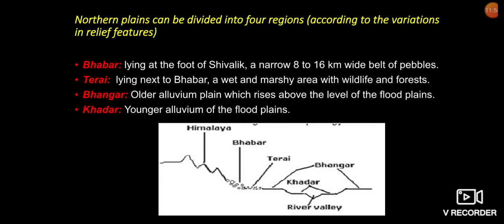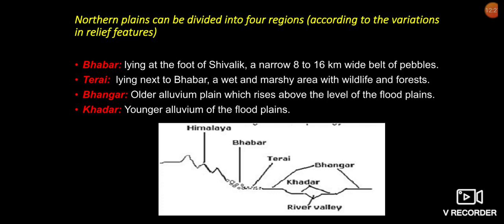The largest part of the northern plain is formed of older alluvium, and it lies above the flood plains of the rivers and presents a terrace-like feature. This part is known as Bhangar. The soil in this region contains calcareous deposits, locally known as Kankar.